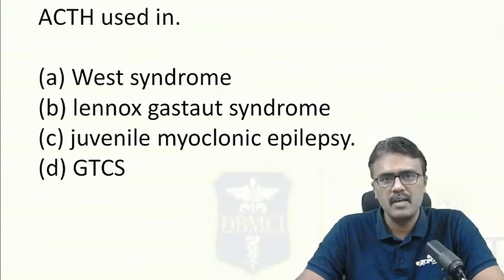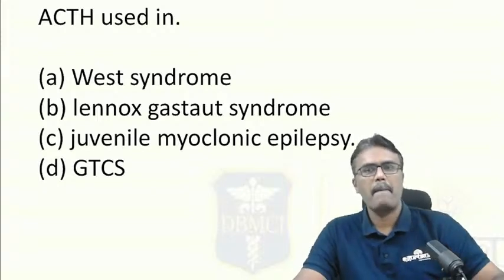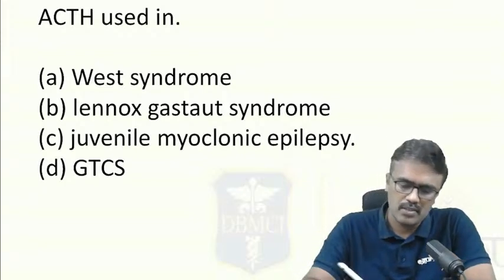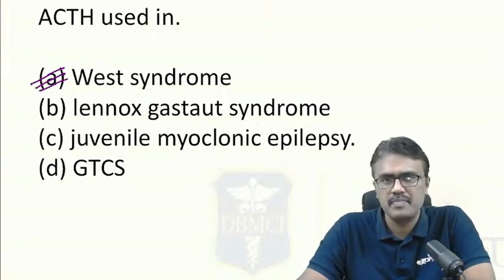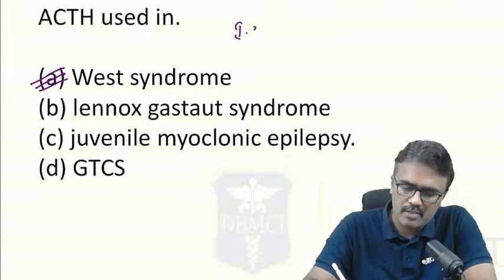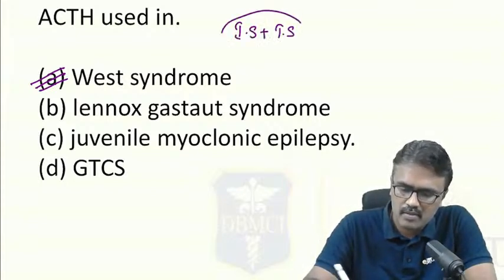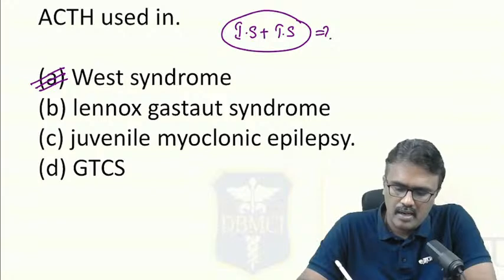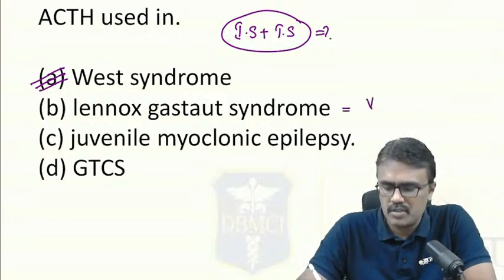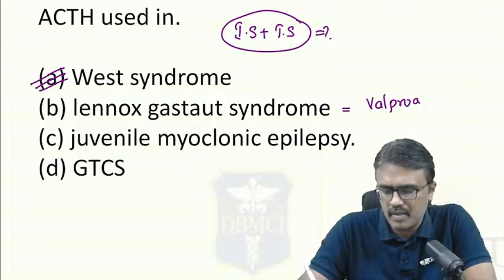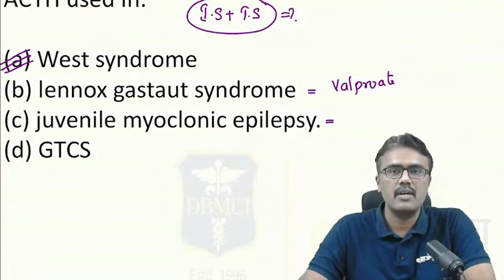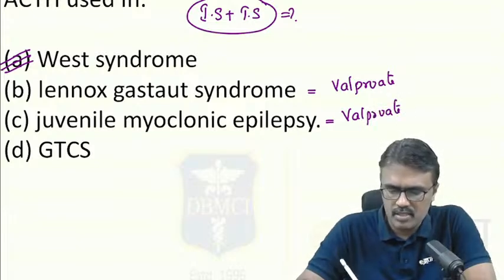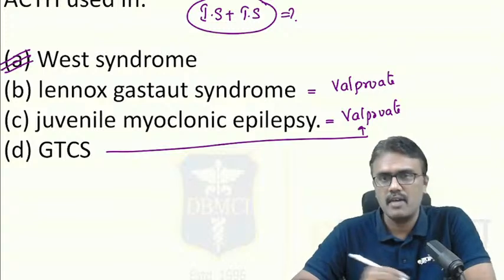ACTH. We know that ACTH is used for infantile spasm. Now it is used in West syndrome. Suppose the patient is having infantile spasm plus tuberous sclerosis, then what is the drug of choice? Anybody? What is the drug of choice? In Lennox-Gastaut syndrome, the drug we use is valproate. In juvenile myoclonic epilepsy also, the drug preferred as first line is valproate. Even for generalized tonic-clonic seizure, it is valproate.